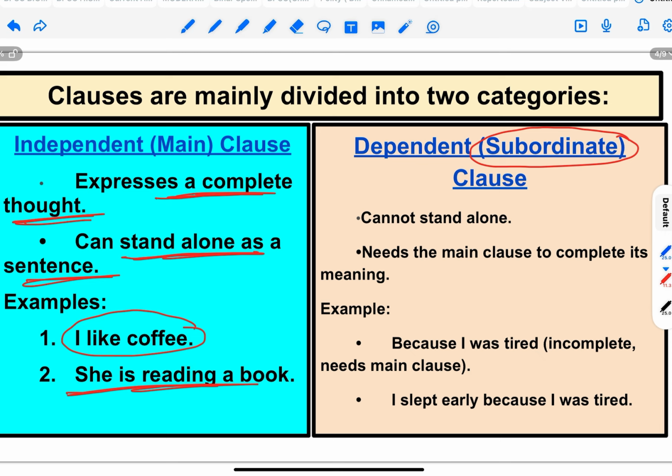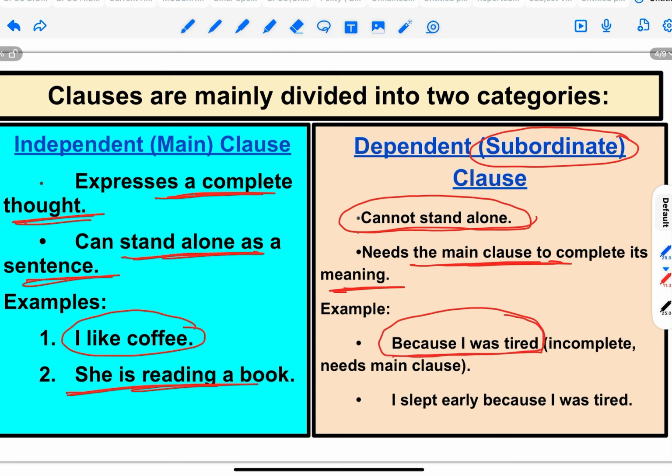Whereas dependent clause or subordinate clause, it cannot stand alone, means it cannot have a meaning of its own. It has to be dependent on the main clause to complete its meaning. For example, because I was tired. So this is a clause, but it does not have a complete meaning.